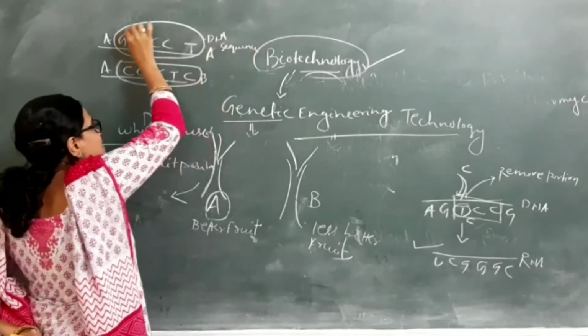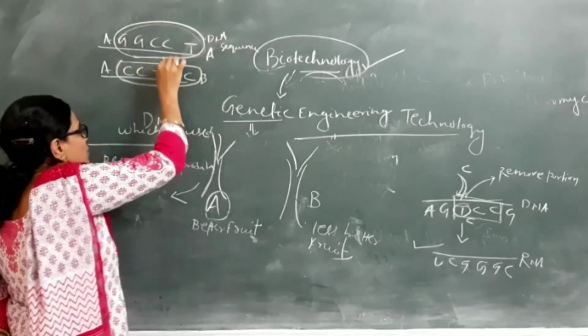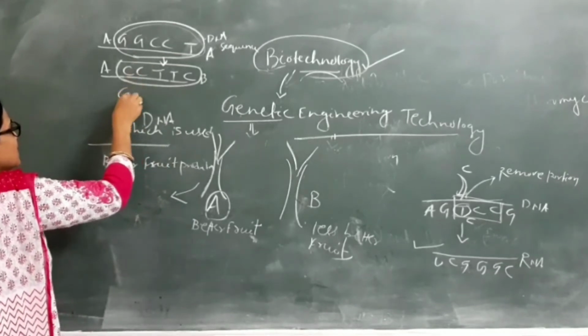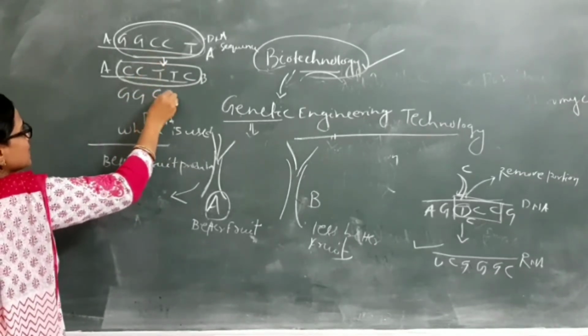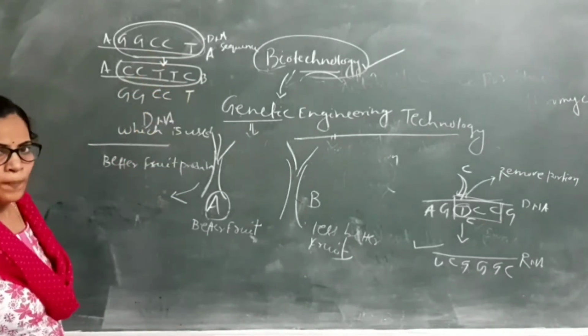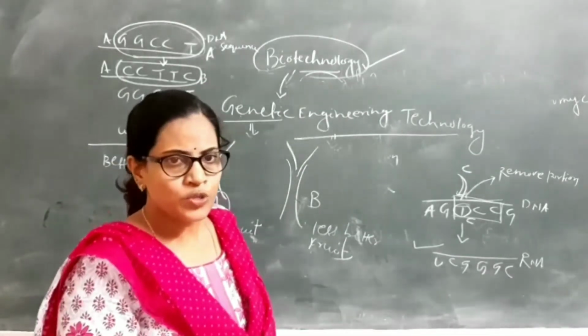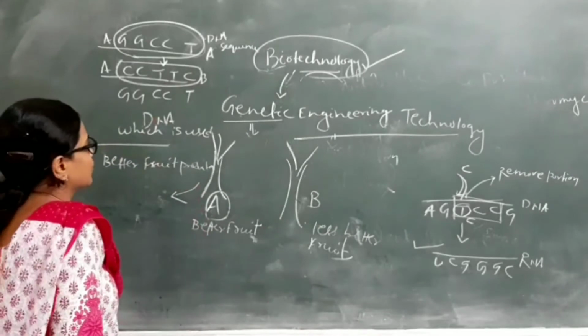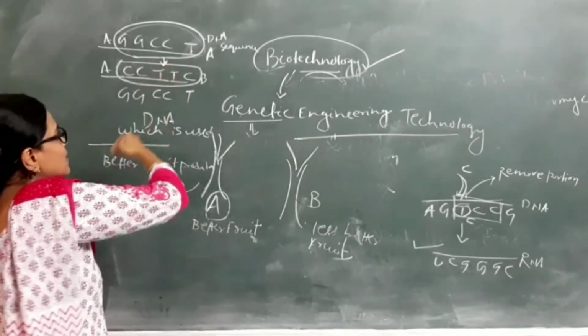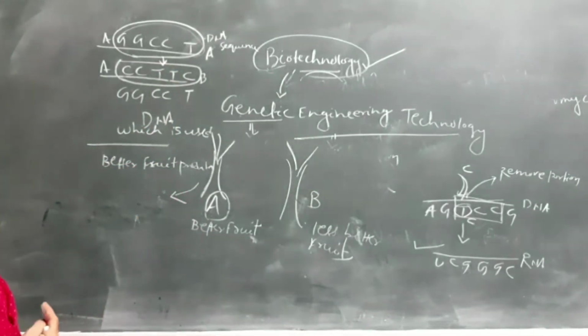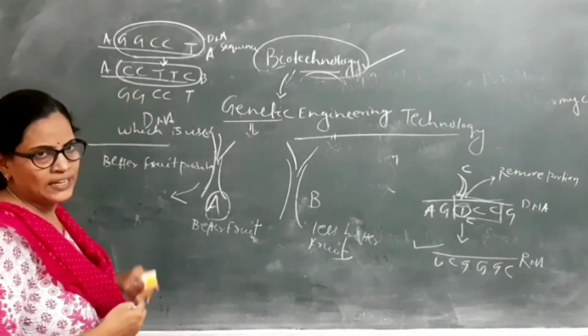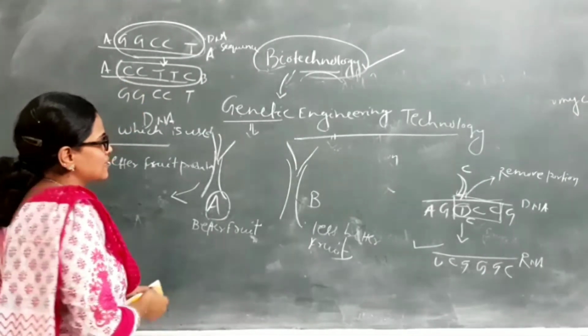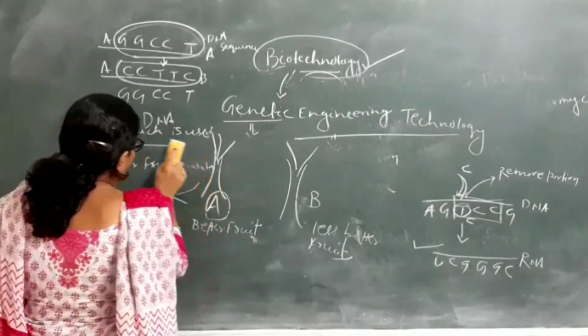We change this sequence, and in case of CCGG, it is replaced by CCT. So plant B also produces better fruit like plant A. How we change this sequence or fragment of DNA is known as genetic engineering.